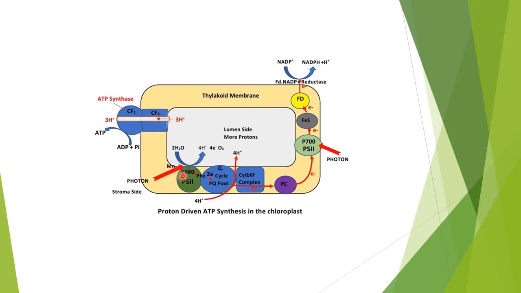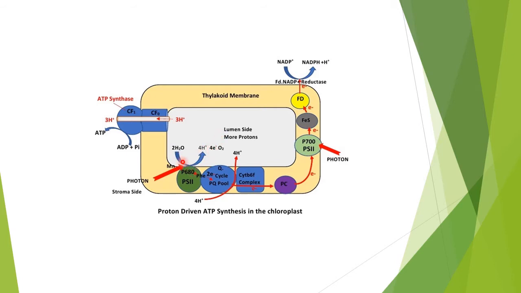In photosystem II, the photon of light, in addition to exciting this pigment system, also leads to photolysis of water. The photolysis of water takes place towards the lumen side.